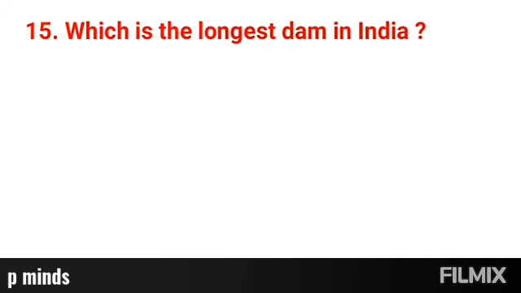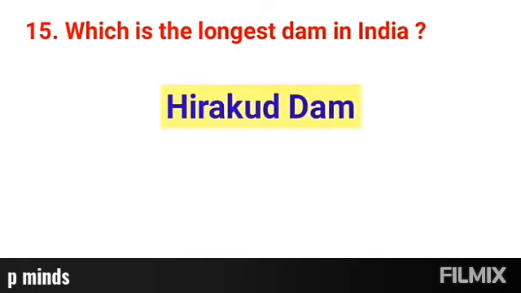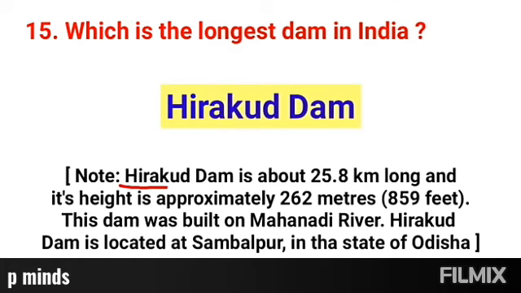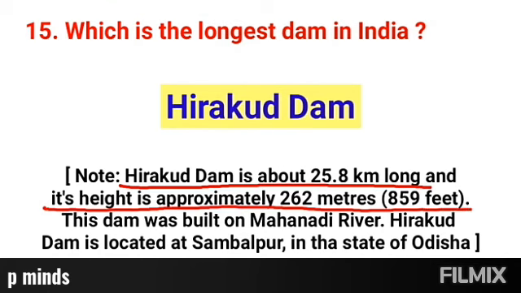Question number 15. Which is the longest dam in India? Right answer, Hirakud Dam. Hirakud Dam is about 25.8 km long and its height is approximately 262 meters, which is 859 feet. This dam was built on the Mahanadi River. It's also very important for competitive exams, on which river Hirakud Dam was built, then the answer will be Mahanadi River. Hirakud Dam is located at Sambalpur in the state of Odisha. And for your kind information, Hirakud Dam is not only the longest dam in India, but also in the world.